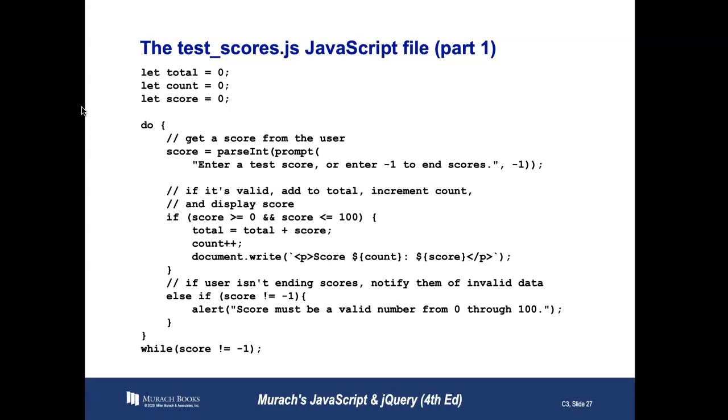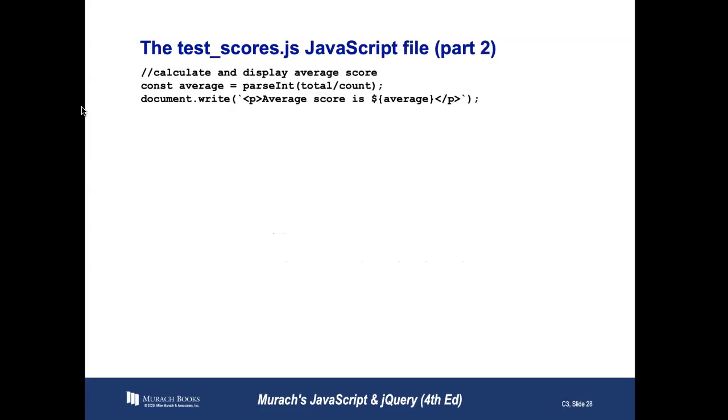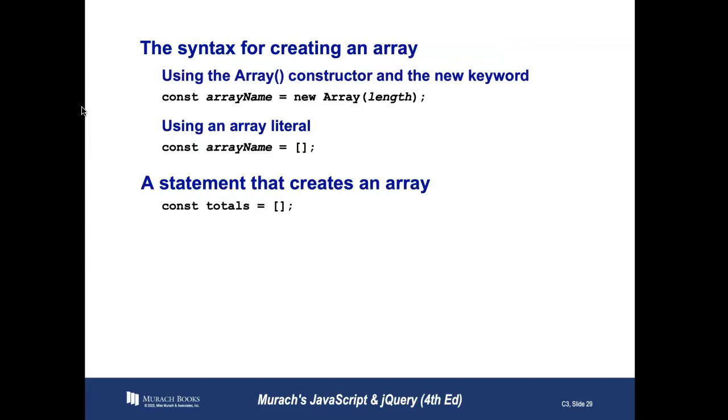Else if the score does not equal -1, that means the score must be a valid number because it didn't match the first condition. So in this case, we have an if and an else if. As long as the score is not equal to -1, what we can do is create the average. So the average equals parseInt total over count, meaning parseInt is going to turn it into a number, and then we can write that number.